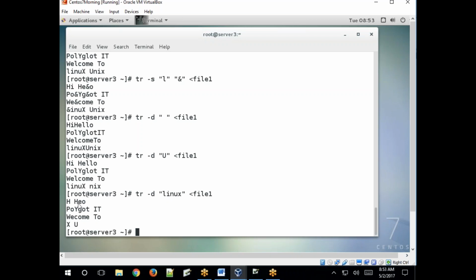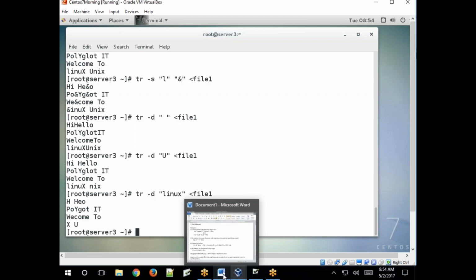Okay. Now remove all the L characters from your file, and I also, N also, U also, X also. Here, lower and upper case. So it represents lower cases, right? So here it omitted, except the upper case. Only it removed lower case letters. Got it? Like this. And except the matched one.